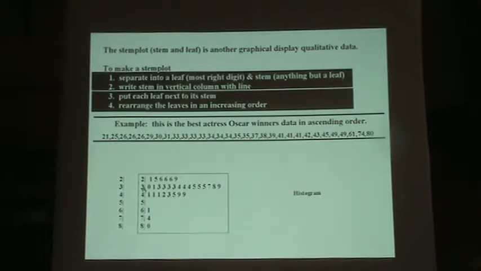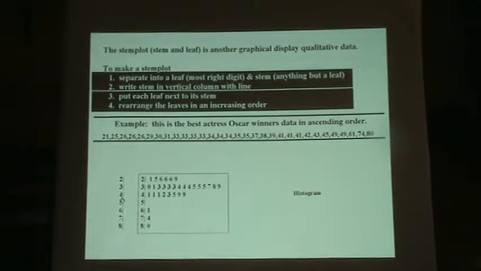And this is the 30s. This would be 30, 31, this would be 33, 33, 33, 33, 34, 34, 34, 35, 35, 35, 37, 38, and 39. And that represents all the data in the 30s.